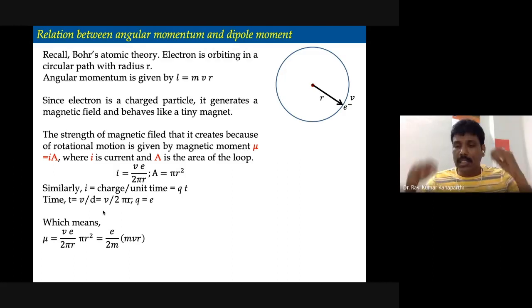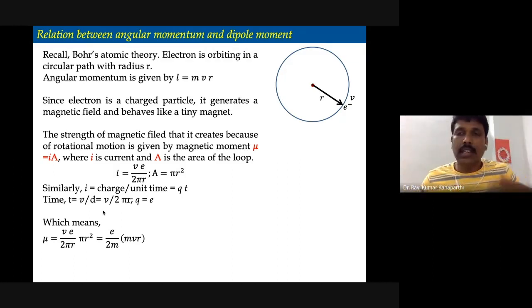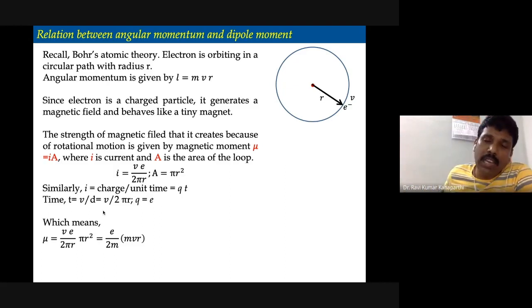Any charged particle, whether positive or negative, if it is rotating, is treated like a tiny magnet. The strength of the magnet is determined in terms of the magnetic moment.